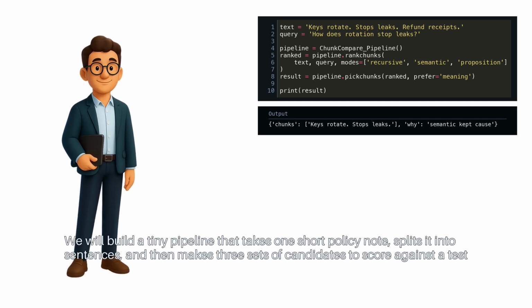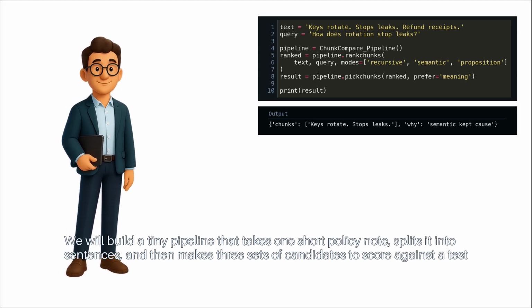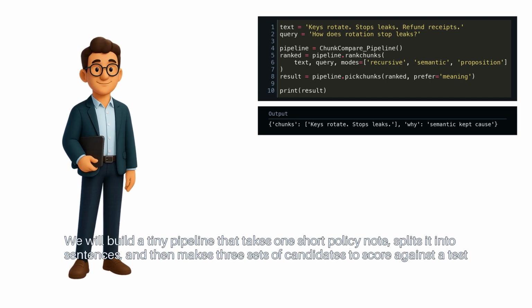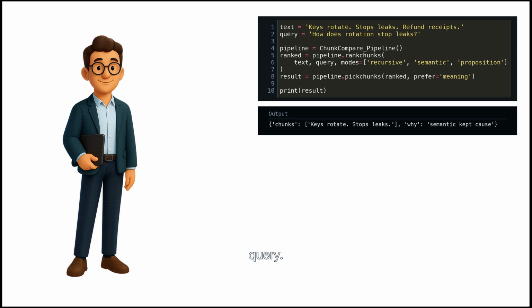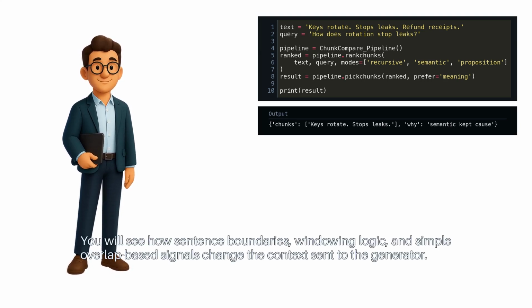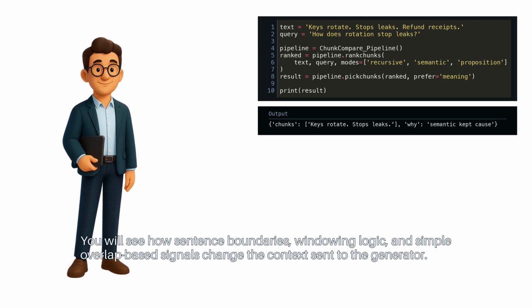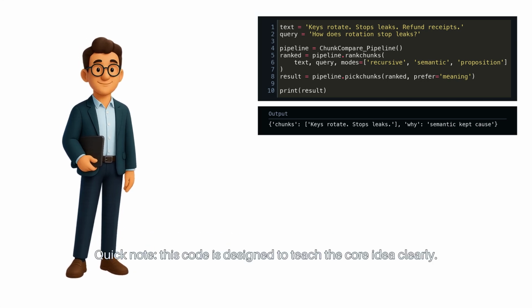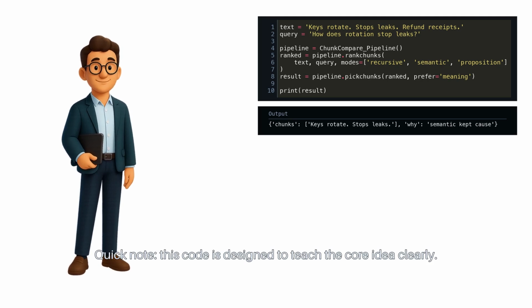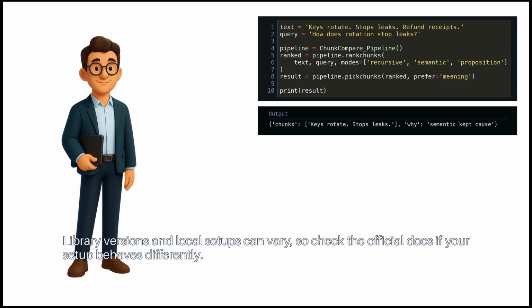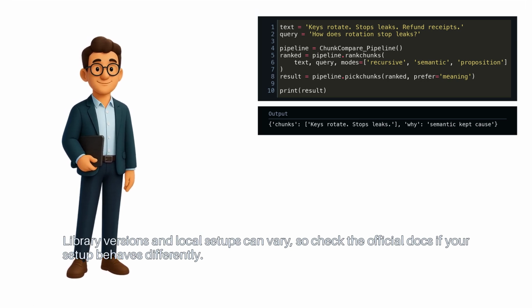differences easily. We will build a tiny pipeline that takes one short policy note, splits it into sentences, and then makes 3 sets of candidates to score against a test query. You will see how sentence boundaries, windowing logic, and simple overlap-based signals change the context sent to the generator. Quick note, this code is designed to teach the core idea clearly. Library versions and local setups can vary, so check the official docs if your setup behaves differently.